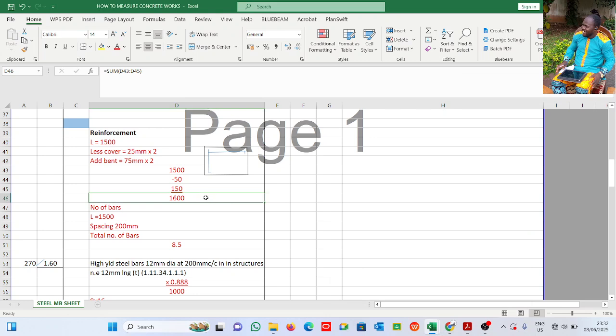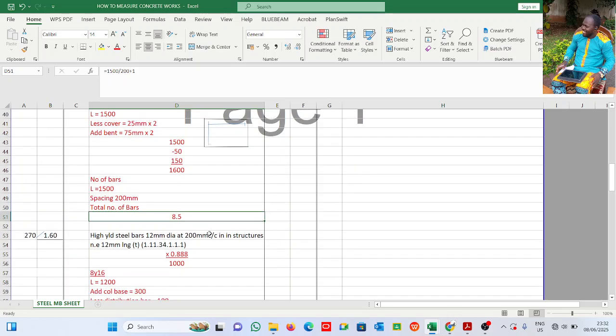I'm adding 1 because where I'm starting from, I need to put one reinforcement there before I start counting. That's why you always see plus 1. So 1500 divided by 200 plus 1 gives us 8.5, which is 9.